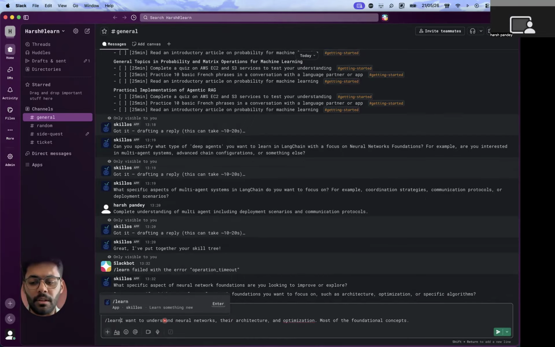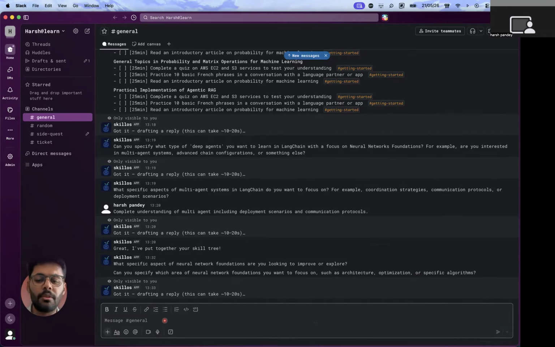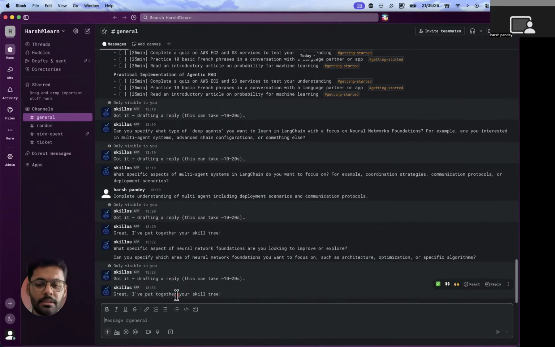And I will add the command, so it will be routed to the same agent. This is a lazy architecture, so it has to respond quickly, because Slack requires a response within 3 seconds, otherwise it breaks the connection. Great, I've put together the skill tree.